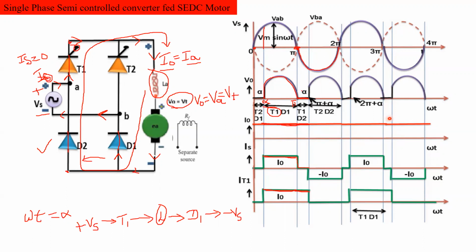After pi plus alpha, this point is pi plus alpha. At this interval, we have given the gate firing angle for the thyristor T2.